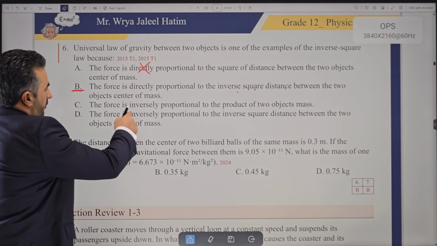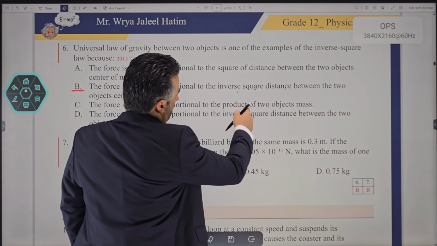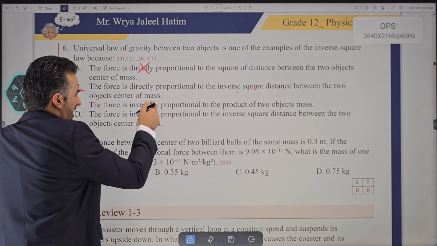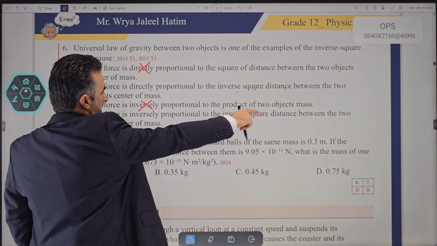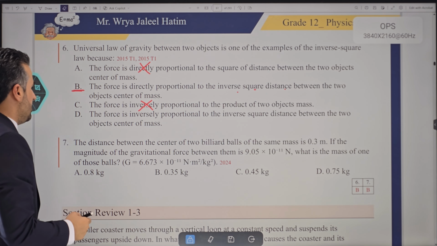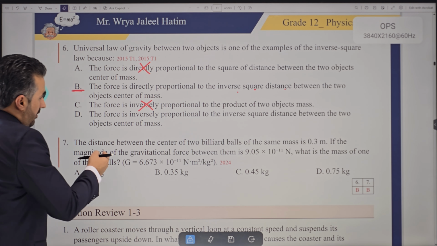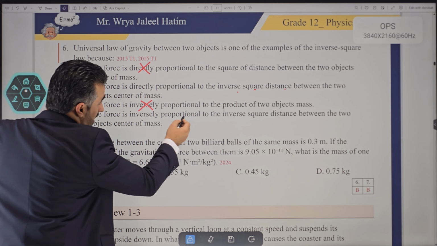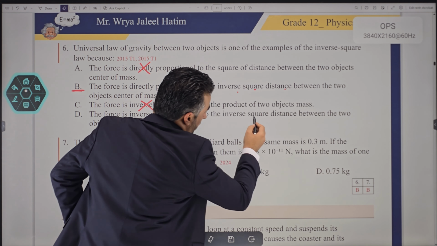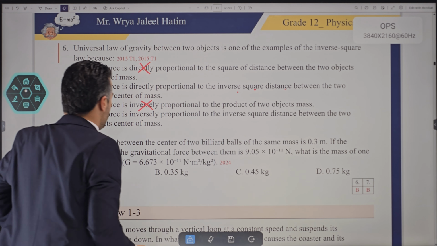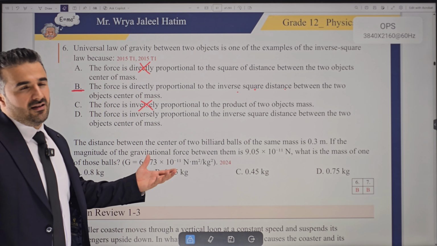C says the force is inversely proportional to the product of the 2 masses. Is it inverse or direct with the 2 masses? So again, this one is incorrect. What about D? It's a bit tricky, D. By the way, it is incorrect though. It says, the force is inversely proportional to the inverse square distance between the 2 masses. What does exactly this mean?